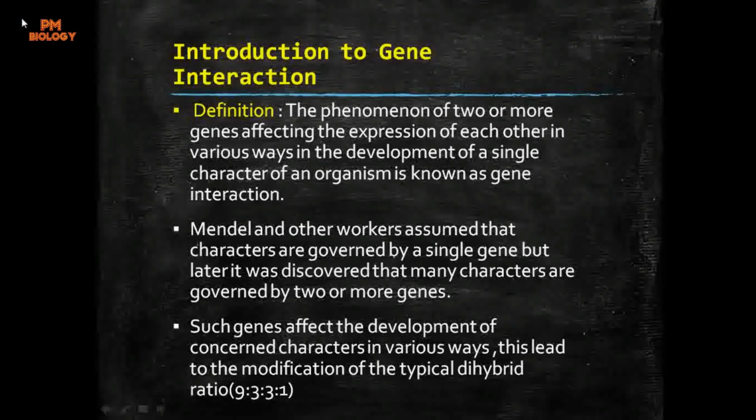It is a kind of interaction between a number of genes so that different kinds of expression, different kinds of features, will be developed in the offspring. So it is the phenomenon of two or more genes affecting the expression of each other in various ways. The words "various ways" are used because it is not a single type of interaction. They react in many manners, in the development of a single character of an organism, and that is nothing but gene interaction.